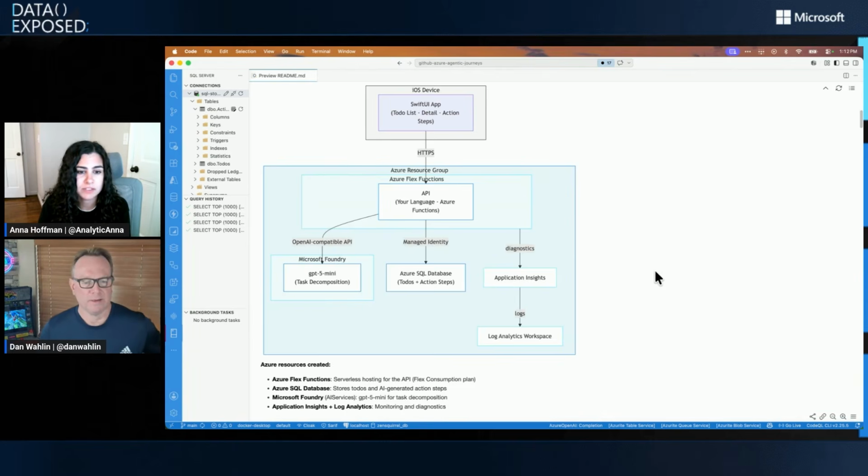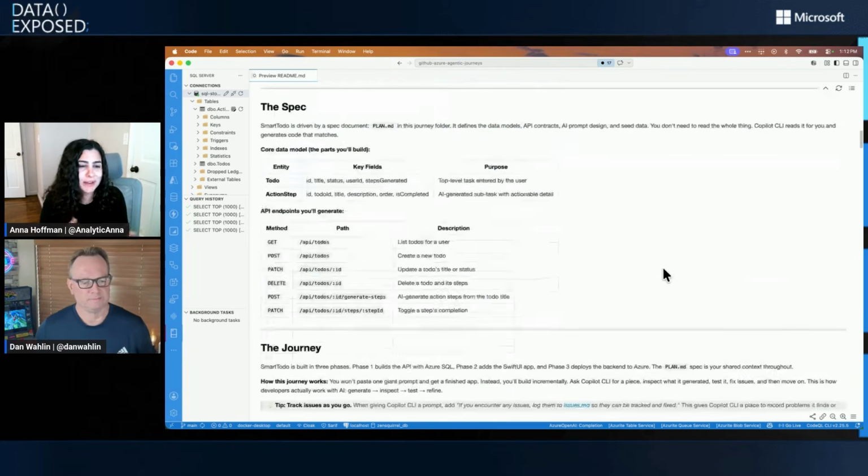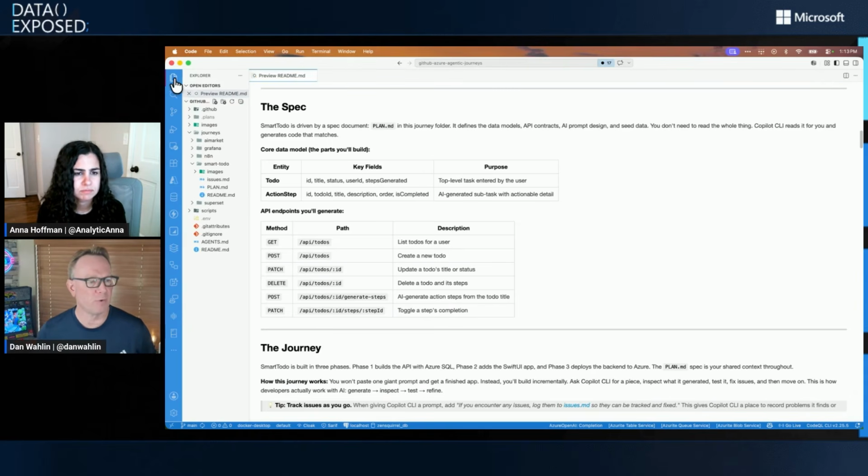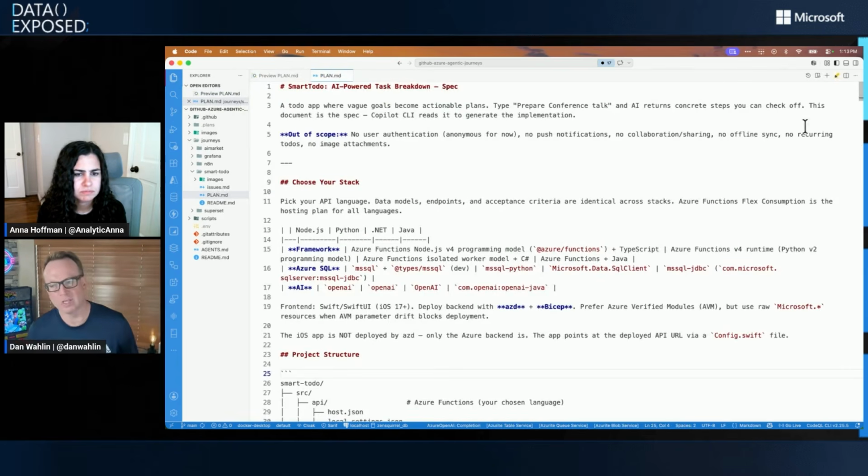So now I guess as far as agentic workflows, what happens now? Yeah, exactly. And I think this is where folks that might be a little bit newer to the AI side, you see all the vibe coding things out there and it's fun, but at some point you've got to get serious about it and be like, what's our security story? What services are we using? How are we deploying in a reproducible way? All that stuff. So just to show you real quick, each of these journeys has a planning document.